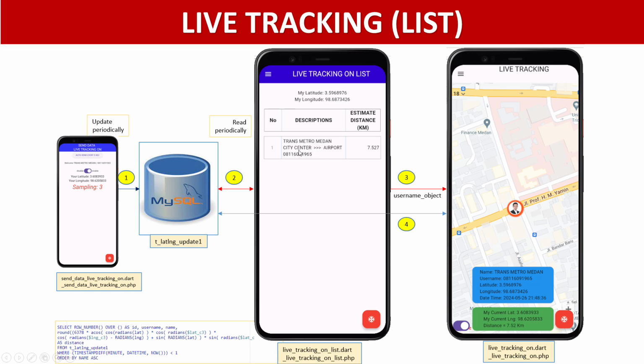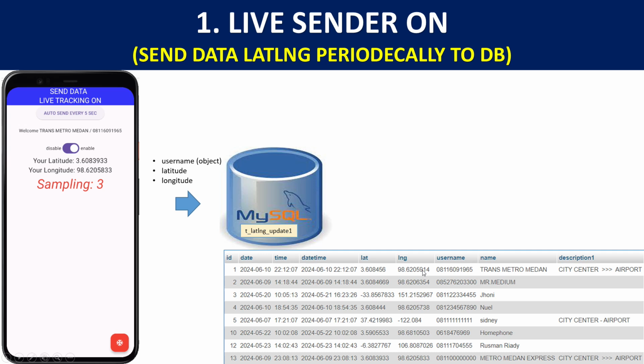After that, if this guy pushes this information, he goes directly to the map. Now this guy knows where the bus is now, and how long or how many kilometers the bus is from him, and so on. This is step by step how the application works. Now we break through block by block. This is the block that sends the latitude and longitude from the bus.